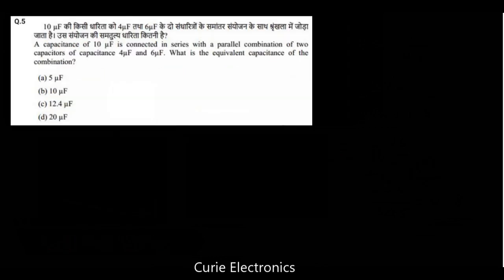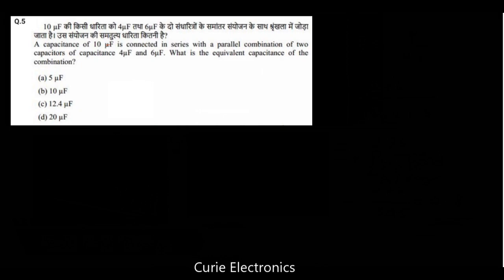Question number 5. A capacitance of 10 microfarad is connected in series with a parallel combination of two capacitors of capacitance 4 microfarad and 6 microfarad.